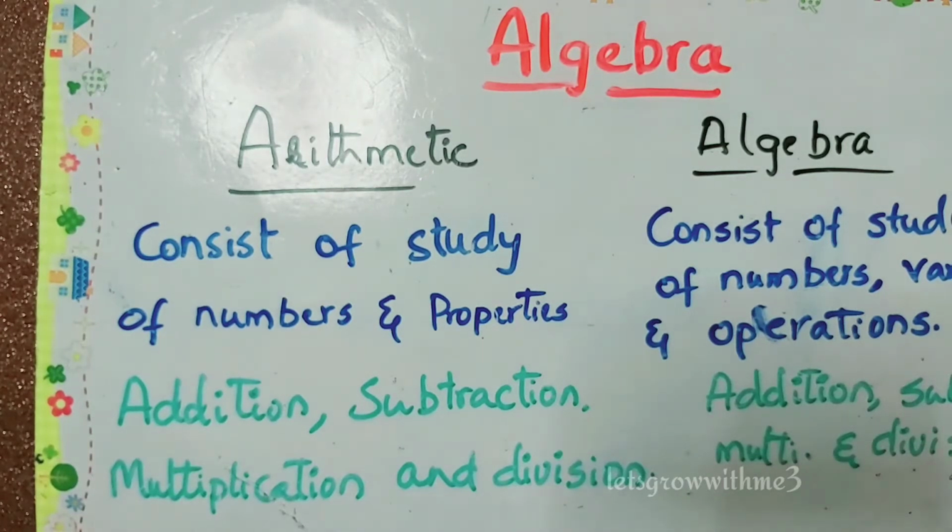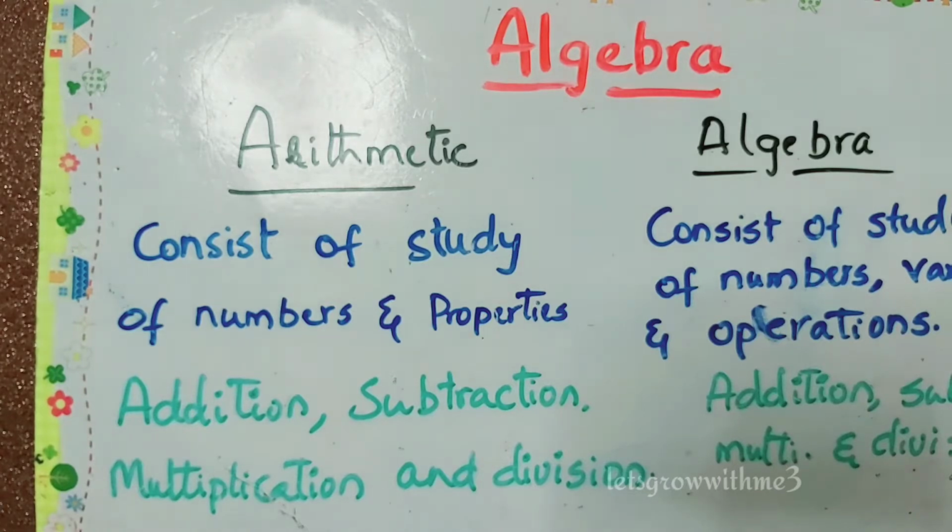Before we start algebra, we have to know what we have done till now. In lower classes you have done arithmetic. What do you mean by arithmetic, and how is it different from your new topic, algebra? Arithmetic consists of the study of numbers, their properties and operations. The operations in arithmetic are addition, subtraction, multiplication and division.